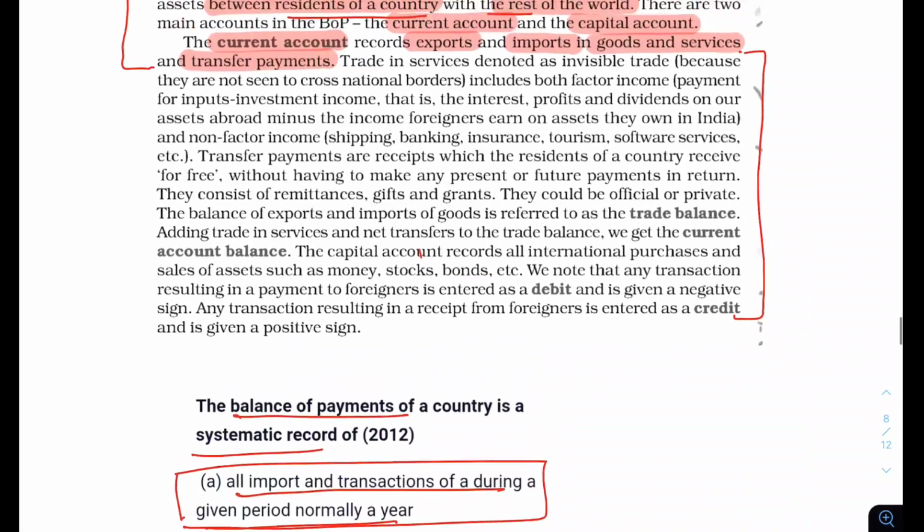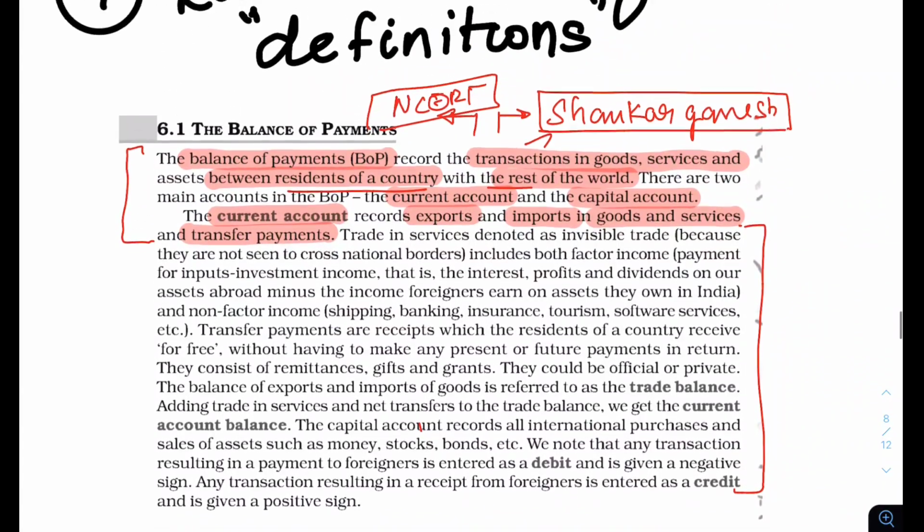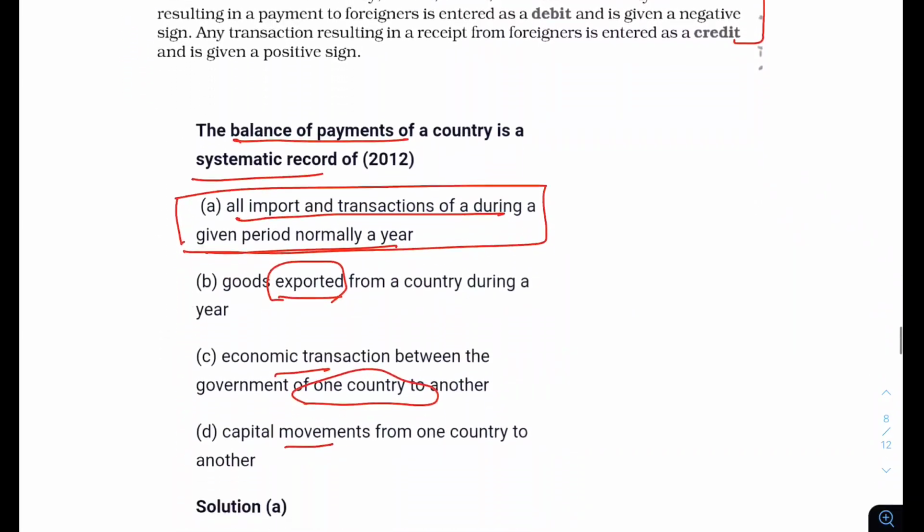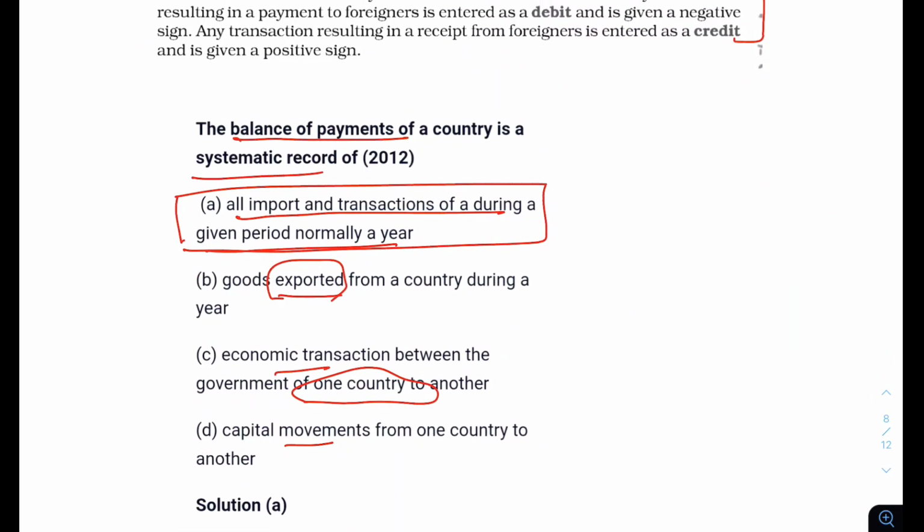So what I am trying to say is that in economics, do not be worried. Go for these important definitions plus PT 365 current affairs.